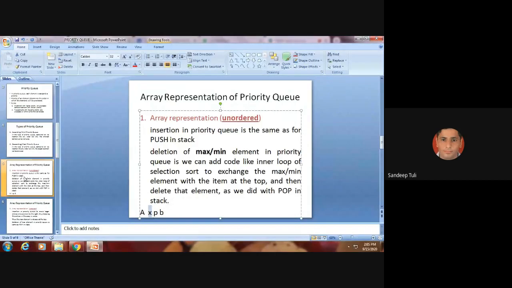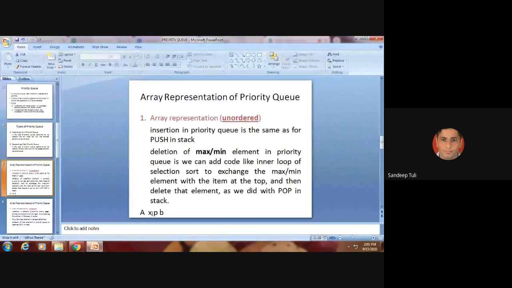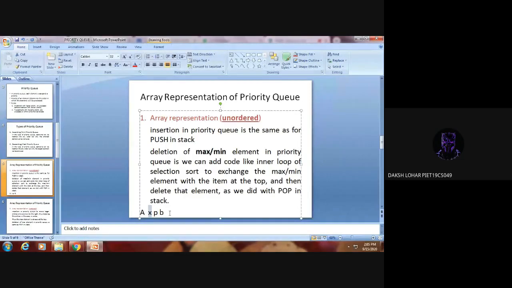Okay. So as we have seen in the case of this one, key insertion can be done in any way, but only the largest element can be removed. So the element that needs to be removed, pop operation perform नहीं किया जा सकता. Yes or no? Yes, sir. Or again, what we need to do, we need to perform some calculation, and it could